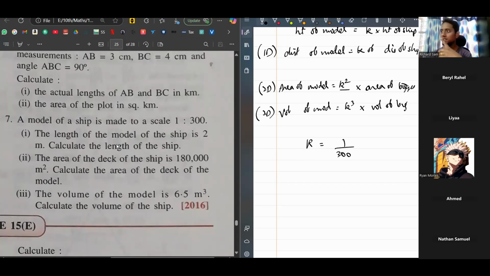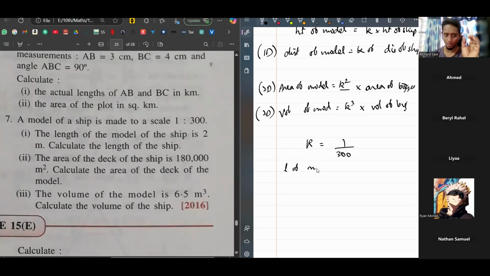See, they're comparing length, so you know the formula. Length of the smaller model is equal to K into length of ship. Write the name of the object; here, if it's ship, write ship. So we have K, we have the length of the model, we can find the length of the ship. So that's for the first one.